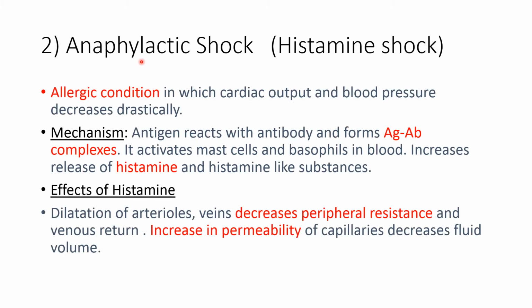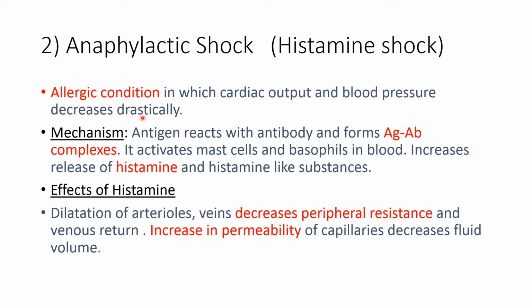Second is anaphylactic shock or histamine shock. It is a rapidly developing severe allergic reaction, an allergic condition in which cardiac output and blood pressure decrease drastically. Whenever a person is exposed to the allergen or antigen prior to the anaphylactic shock, he develops antibodies, and these reagin antibodies settle with the Fc segment on the mast cells.